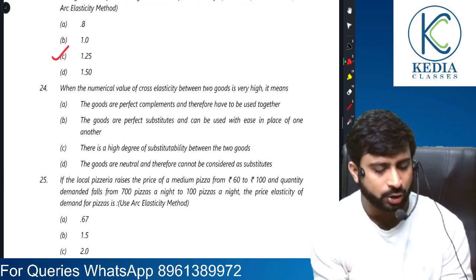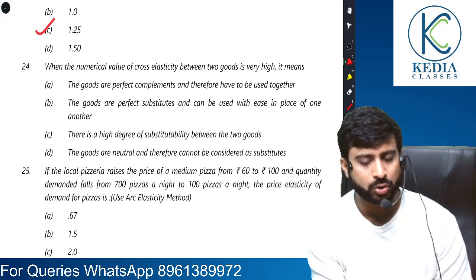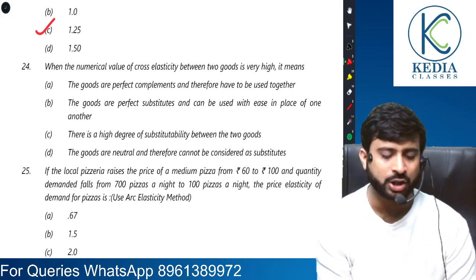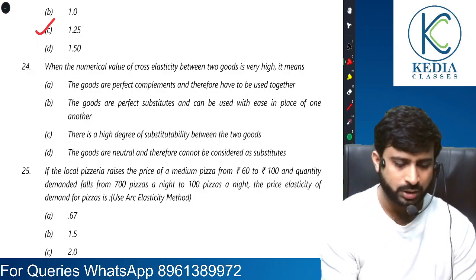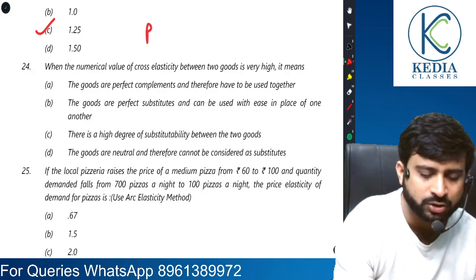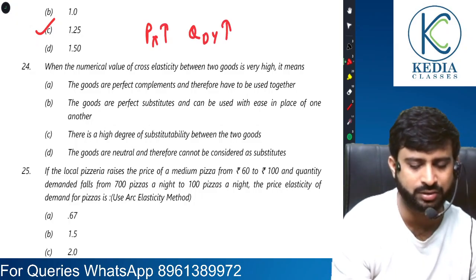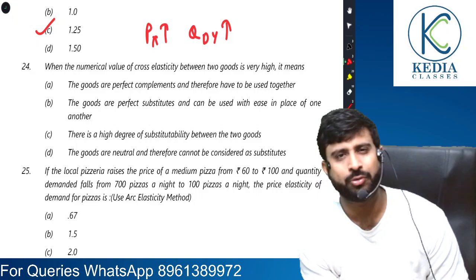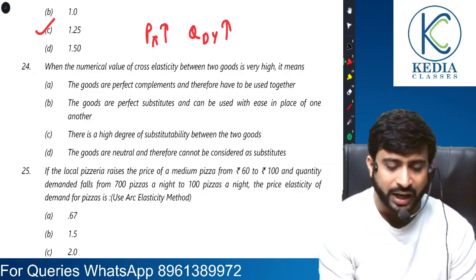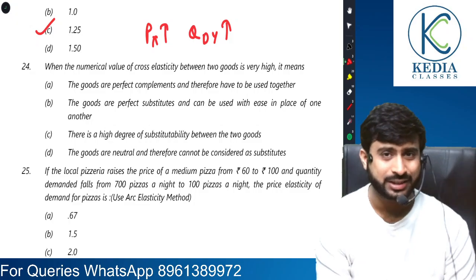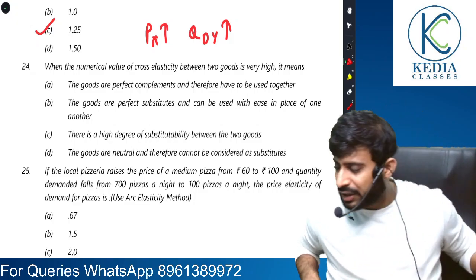What is the numerical value of cross elasticity between two goods is very high? It means, when the numerical value is too high, what does it mean? If price of commodity X rises, then quantity demanded of commodity Y will rise. When does this happen? When they are substitutes of one another. So yes, the material always contains this particular explanation.